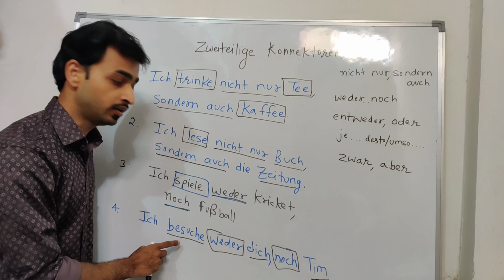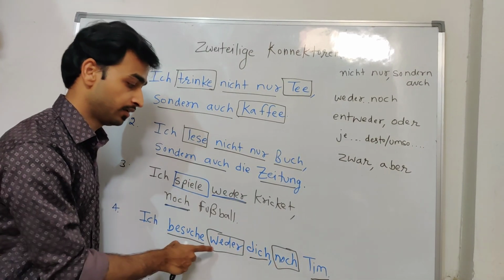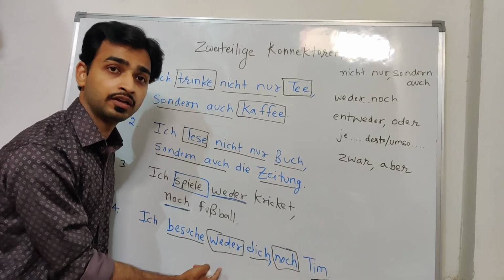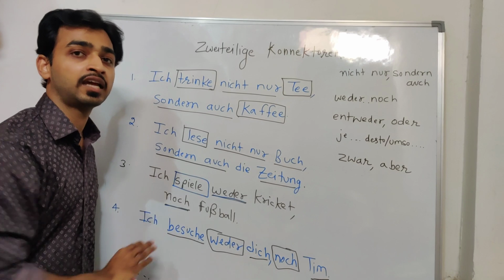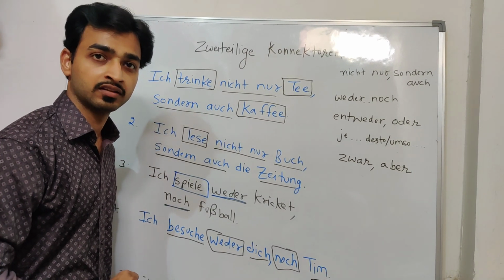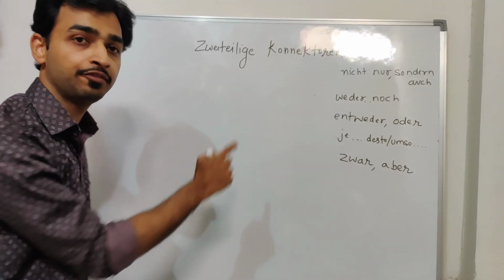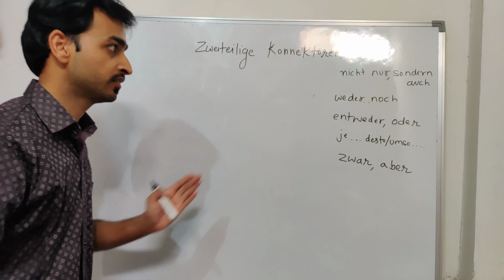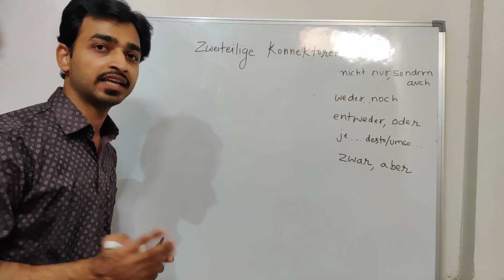The same word besuchen I have used for you as well as for Tim. I will neither visit Tim nor you. So this is the use of Zweiteilige Konnektoren. I hope you are able to understand this thing. Now we move to the next connector, entweder oder. It is more or less like weder noch, either or, same as in English, either or.